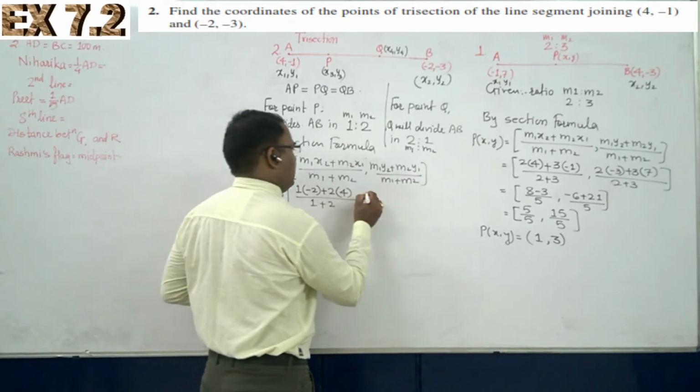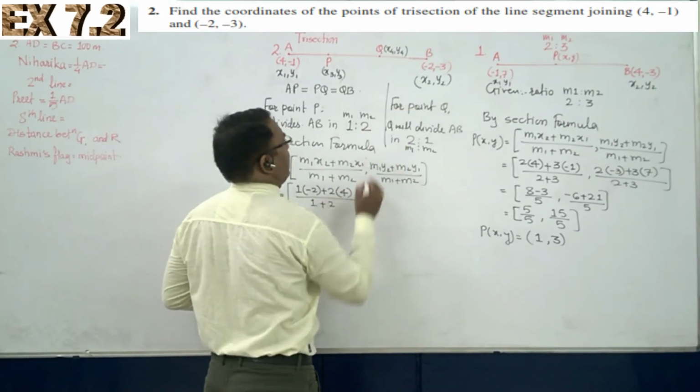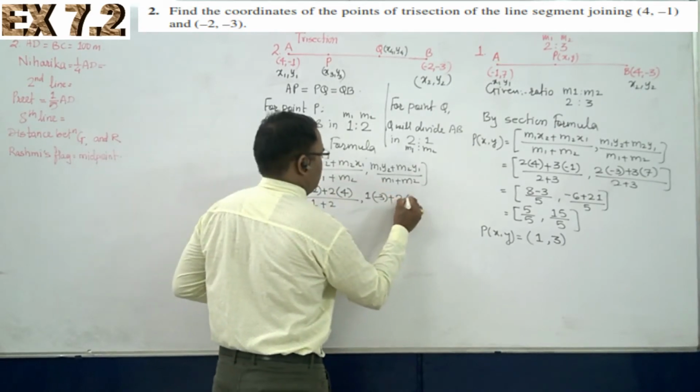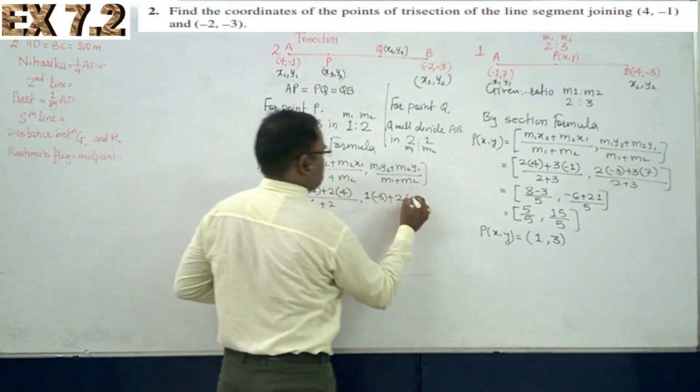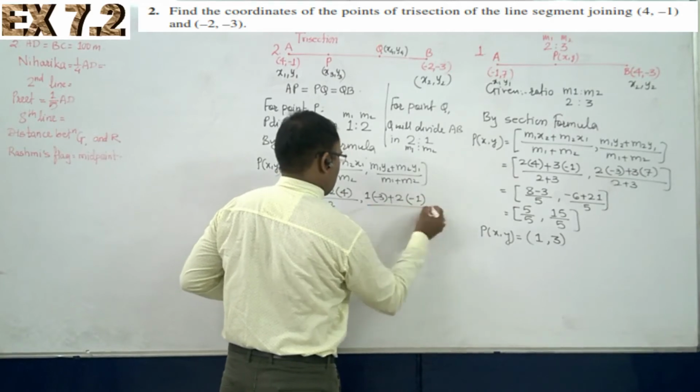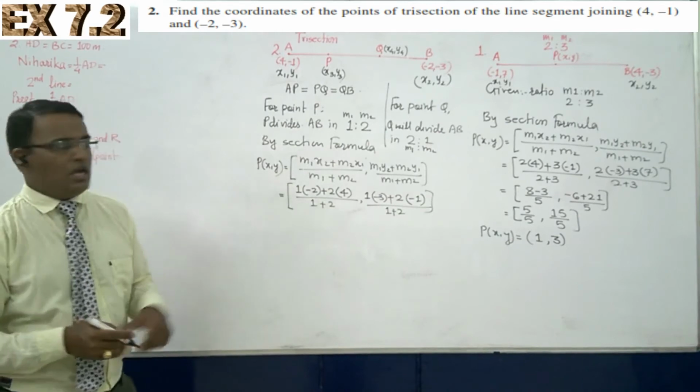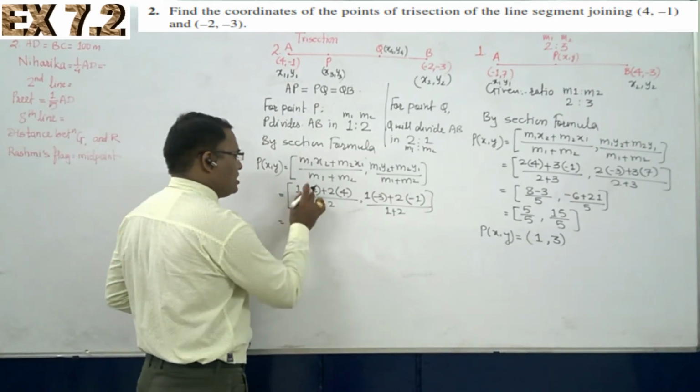Okay, and then again M1, that is 1. What is y2? It is minus 3 plus 2 into y1, that is minus 1, divided by 1 plus 2. Is that okay? Now after this, what is it?